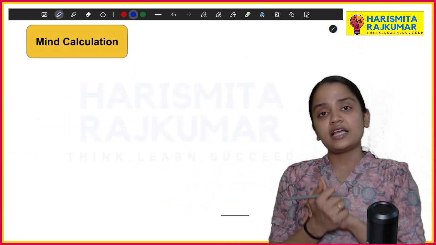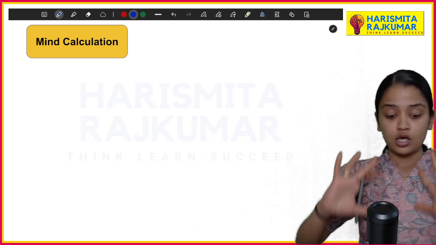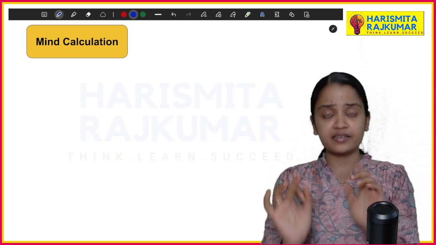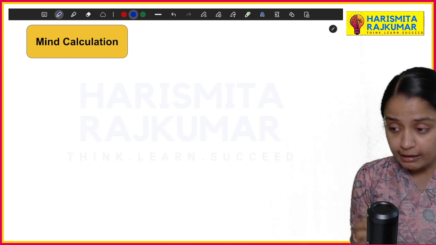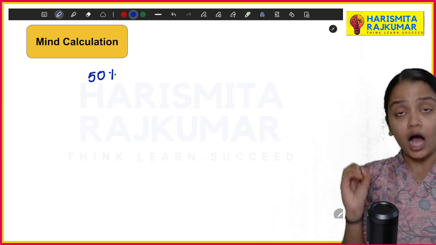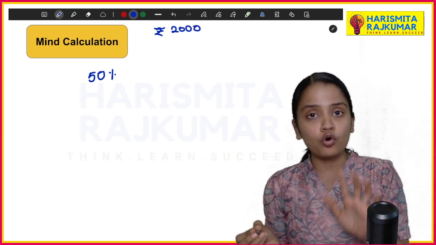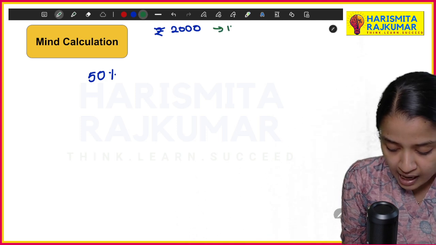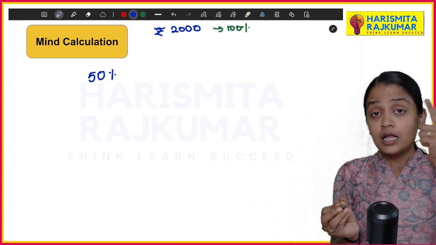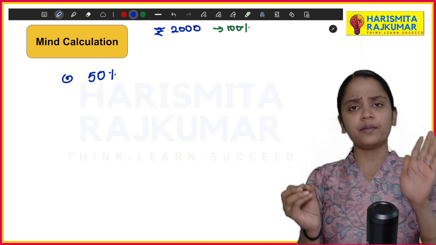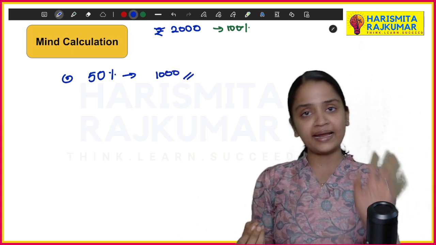But the mind calculation method is what we have to concentrate on in this chapter, because mind calculation tips and tricks are what we have to know while solving aptitude related examinations. So here, how do I find 50 percentage? Likewise, I'm putting rupees 2000 here. 50 percentage means your whole is 100 percentage, which is 2000. 50 percentage of it is nothing but half of it. So in mind calculation, you just have to divide by 2. So half of 2000 is 1000.